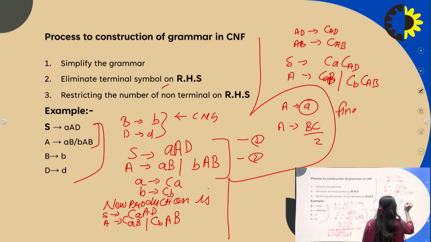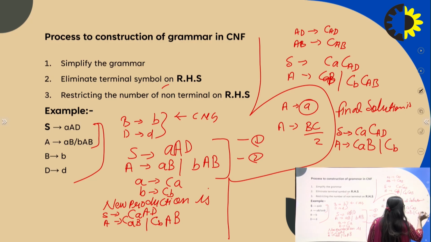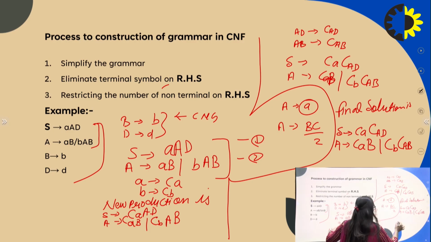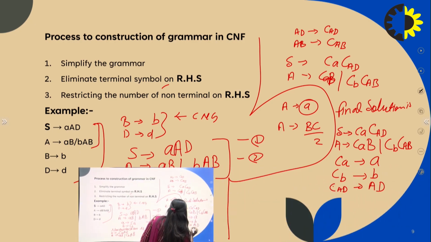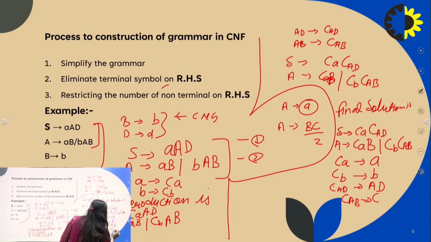The final solution is CA, capital B, CB, C AB. CA is replaced into A and CB is replaced into B, and C AD is replaced into AD and C AB is replaced into AB.